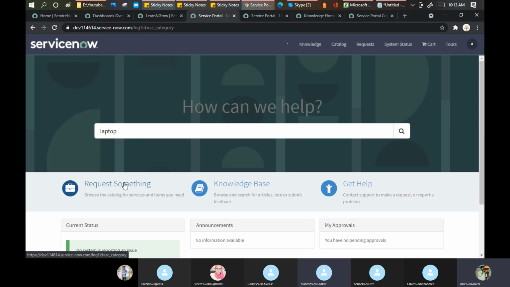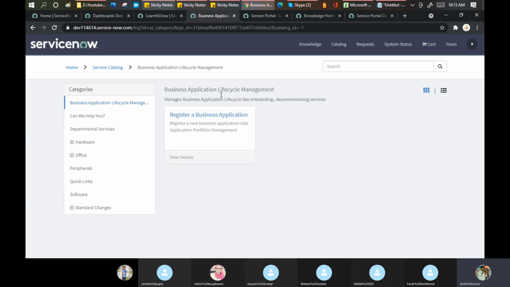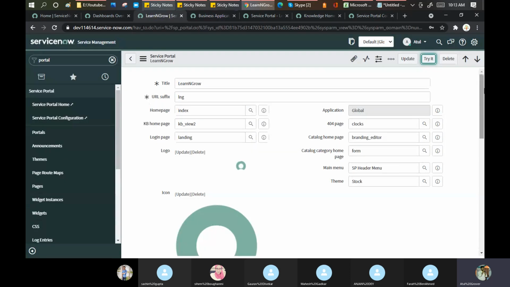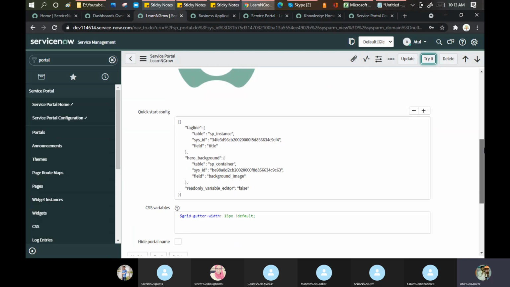Let's go here, request something. Yes, go here, request something. It will be similar for me as of now. Okay, so these options you can try at your end. If you want to change these particular icons, you can change them. And a few things are coming from the scripting as well.